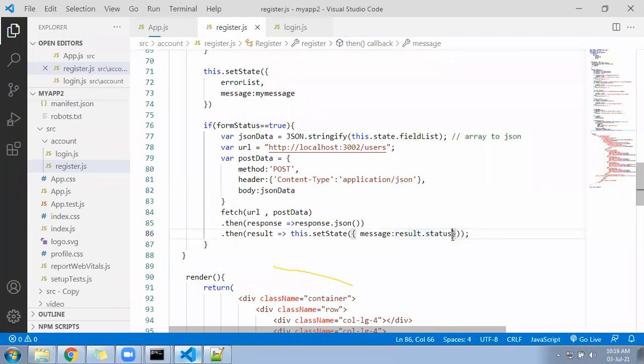Instead of result status, you write directly "register success". In a JSON file you cannot write an if condition, so I wrote register success directly. Change the URL, and after changing the URL, let it be all as usual. We will check whether it is working or not. If not working, then we'll come back to Axios. And after that, change the message here to register success.